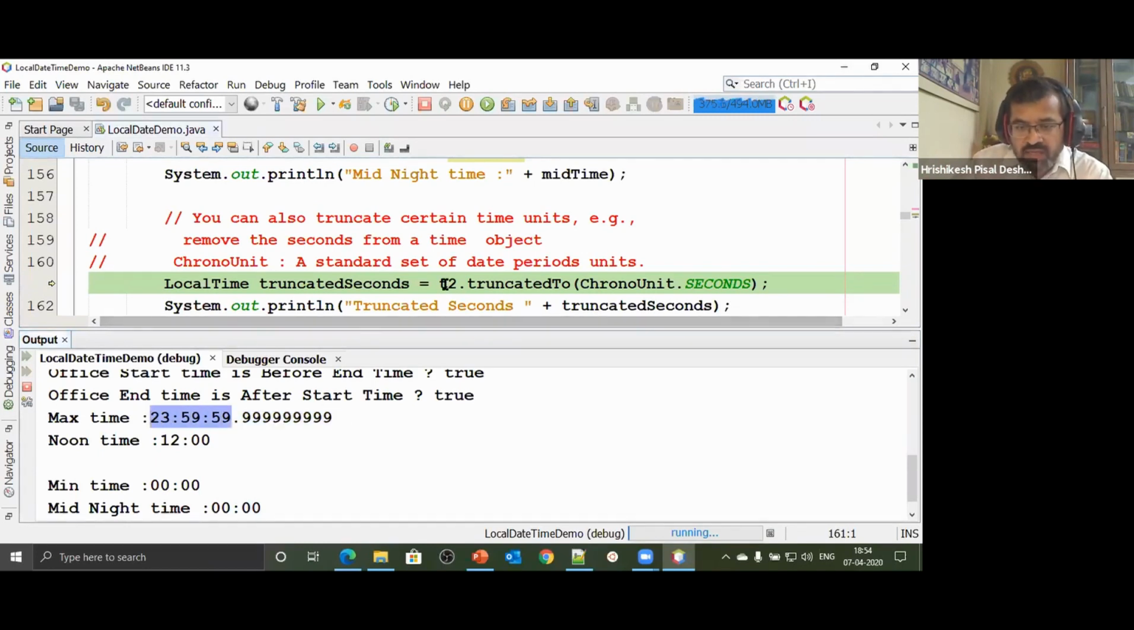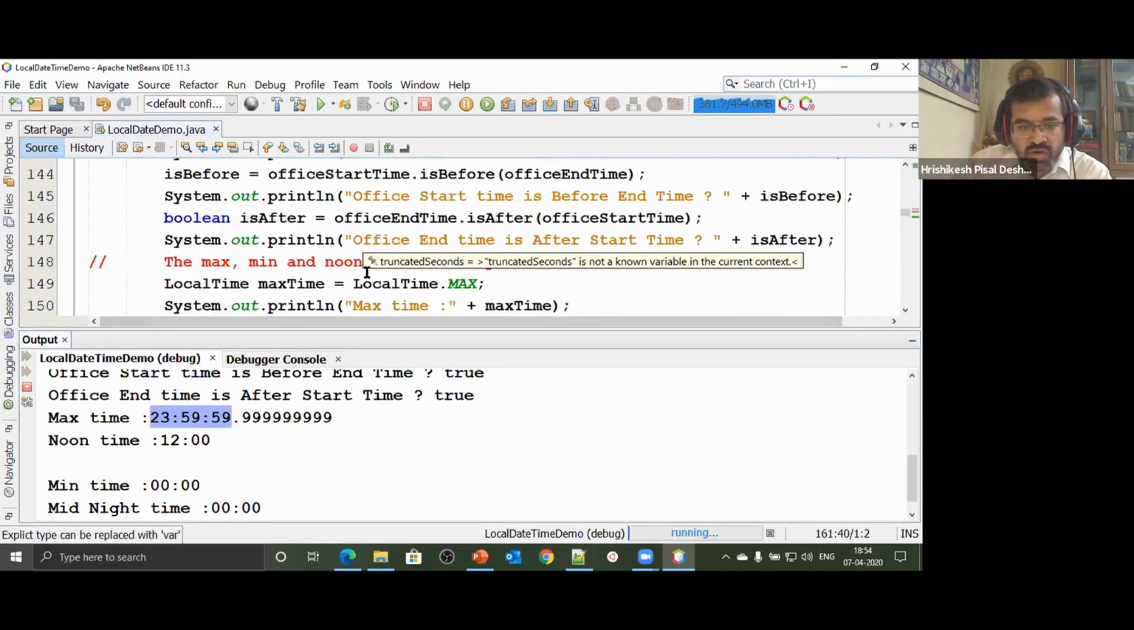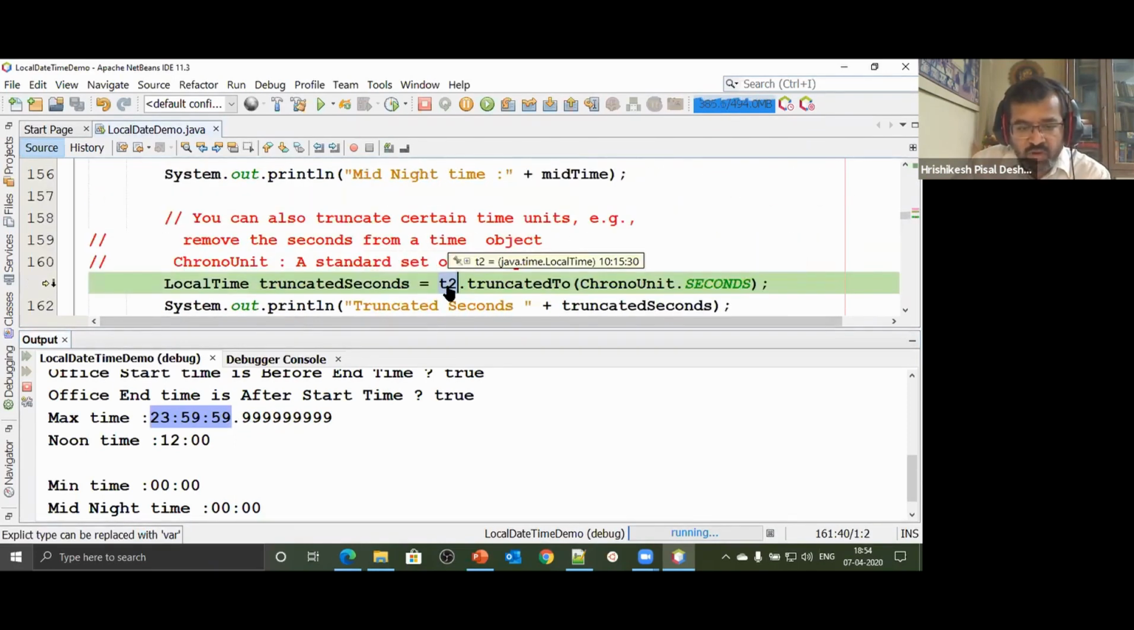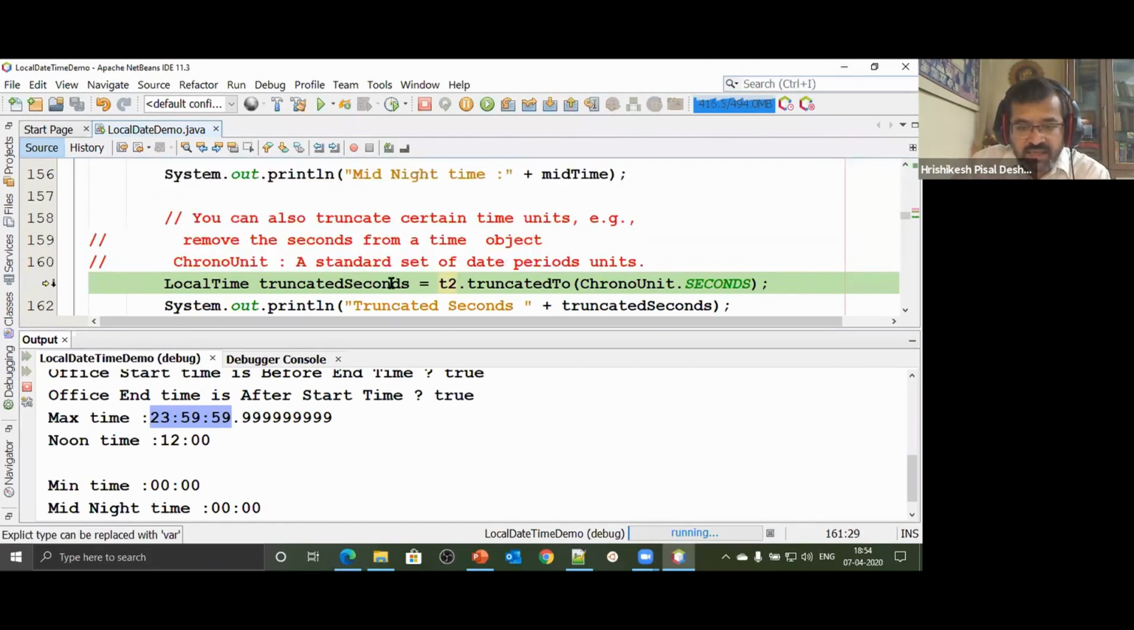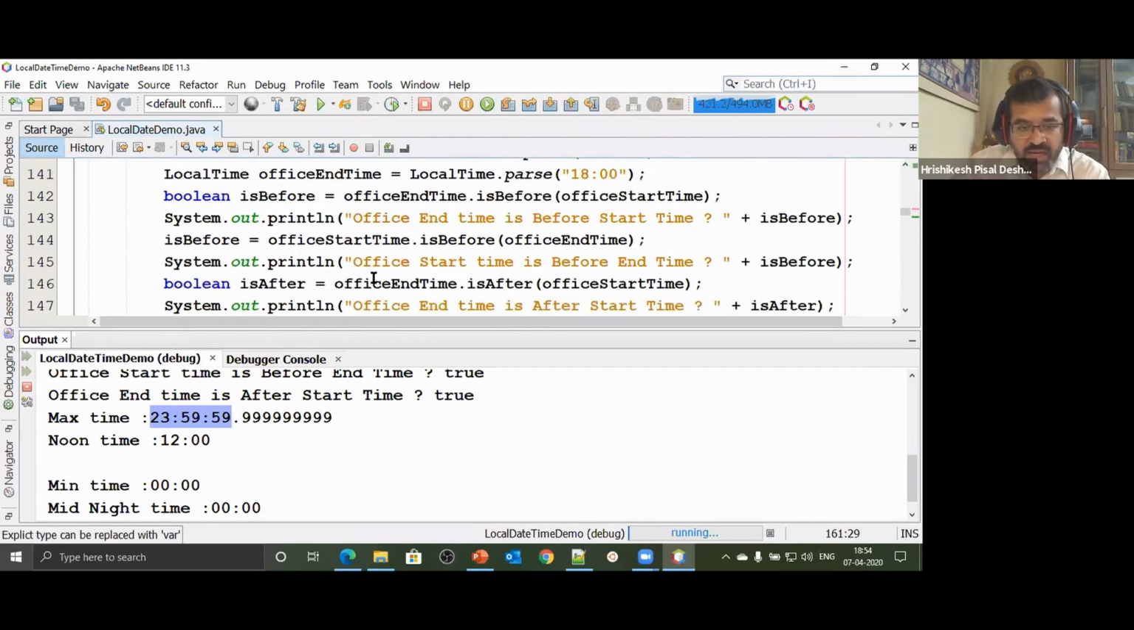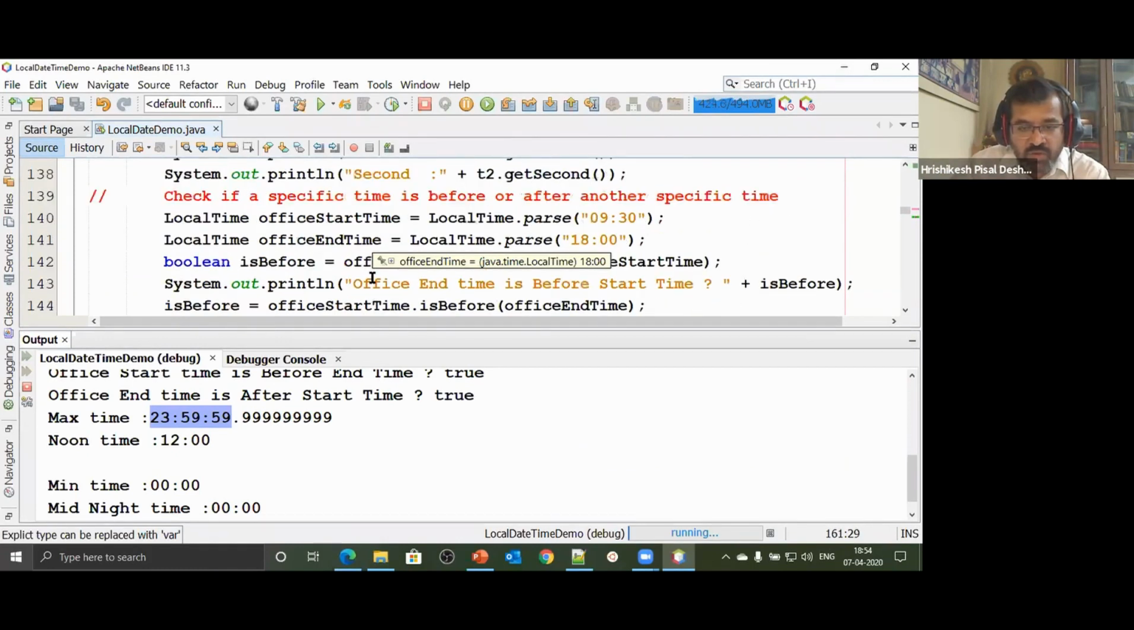That's good. So I can say T2. T2 was some time object that we had created. That was 10 hours, 15 minutes, 30 seconds. Okay, and it also had this nanosecond component inside it. Nanosecond luckily was 0. So let's take a date time in which it will have that nanosecond component as well. So that will give you a better understanding.